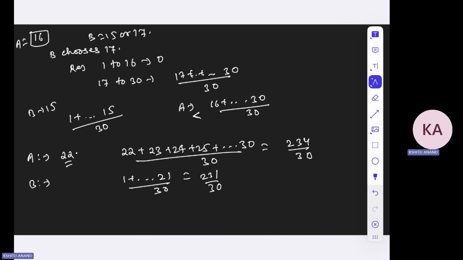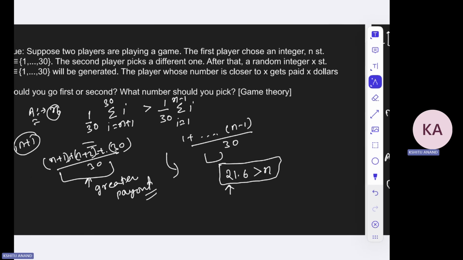In this case, as you know, B will have to choose 21, because if n is greater than 21.6, which you already know, then B will have to choose a number lesser than A, right? So if A chooses 22, B will have to choose 21.